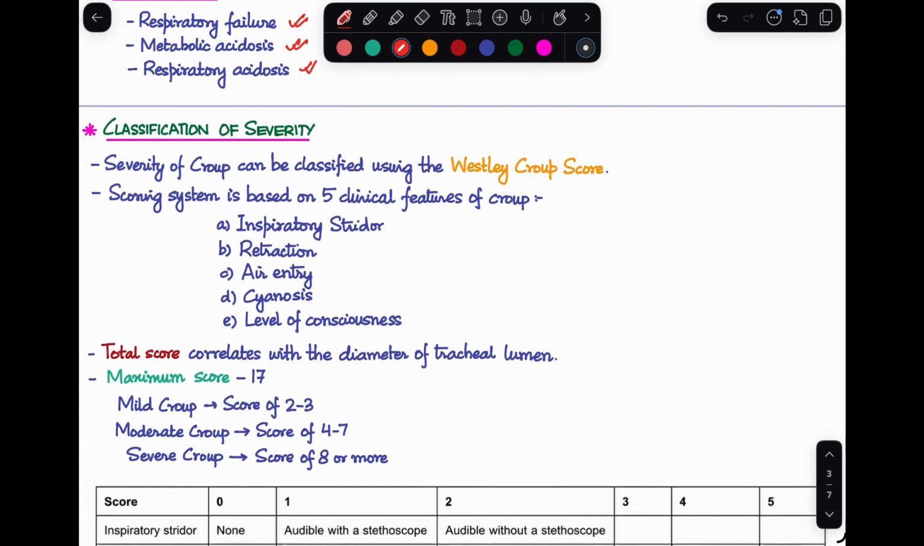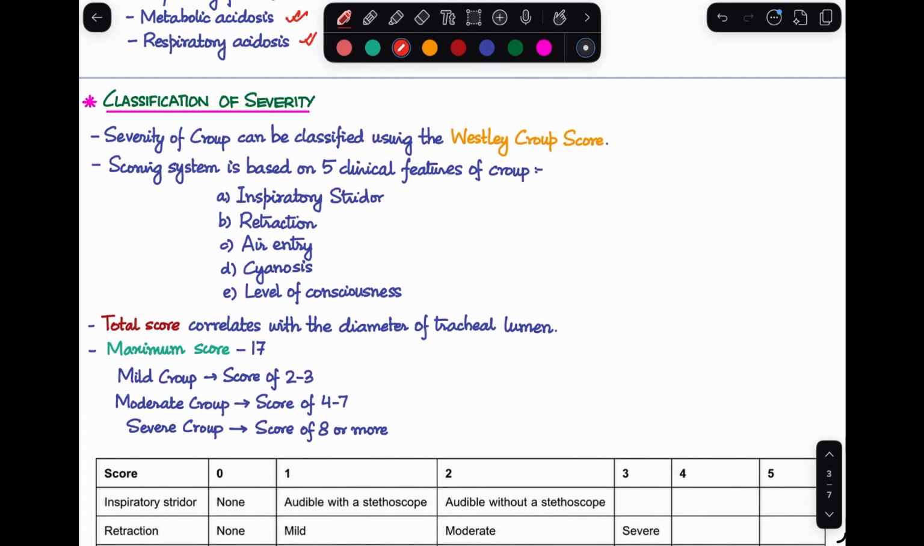Next, we discuss how we classify the severity of our patient. There is a common score used over here, which is the Westley Croup score. This is a scoring system based on 5 clinical features that we see in croup: inspiratory stridor, retraction, air entry, cyanosis, and loss of consciousness. We are going to score each of these 5 features. The total score we end up getting will correlate with the diameter of the tracheal lumen. A maximum score of 17 can be achieved here.